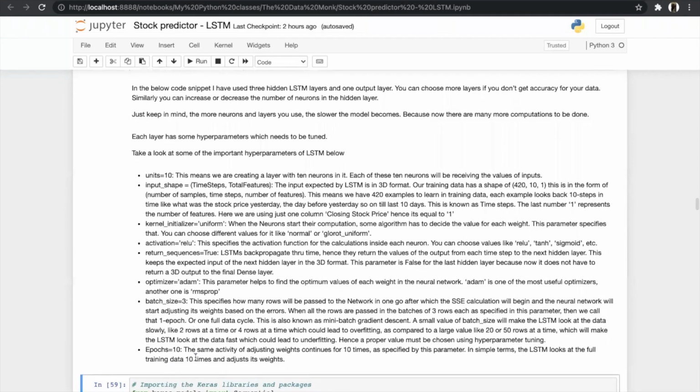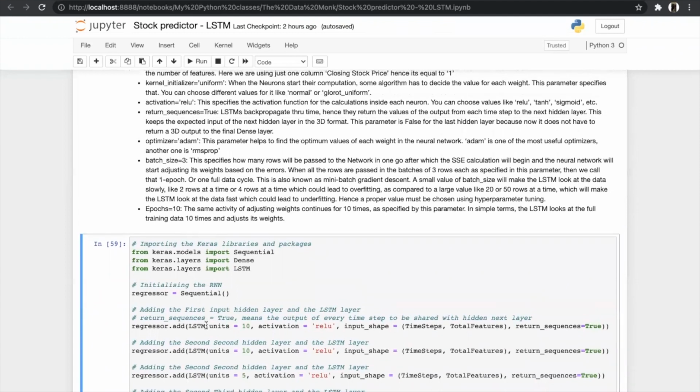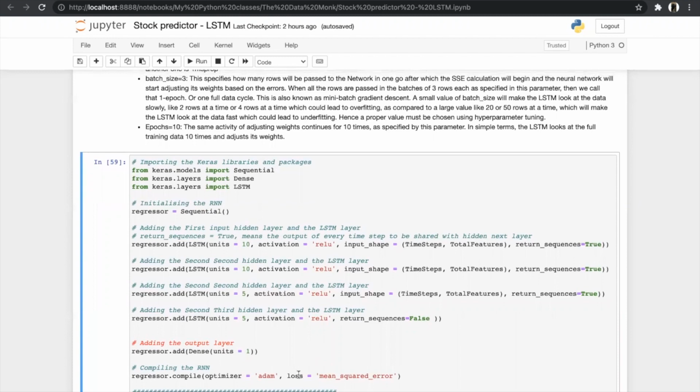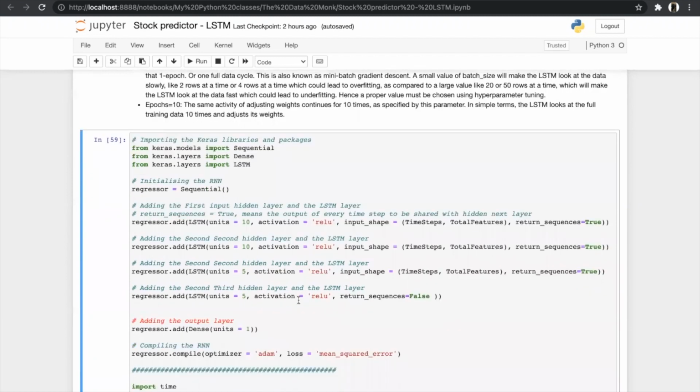So we will build a model. In this model, we have created our 4-layer model. As you can see here, our first layer, our second layer, our third layer, and our fourth layer. And this is our output layer, which is very important. And now you can see all the hyperparameters that we have discussed: our activation function, input shape, return sequences, our optimizer, and our loss, which means how we compile our model, in the form of mean squared error. Then after creating all the layers and our output layer, we have compiled the model.